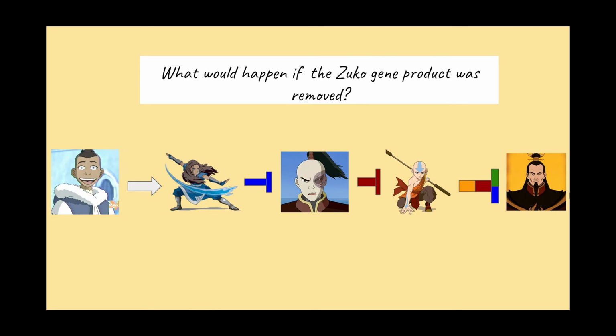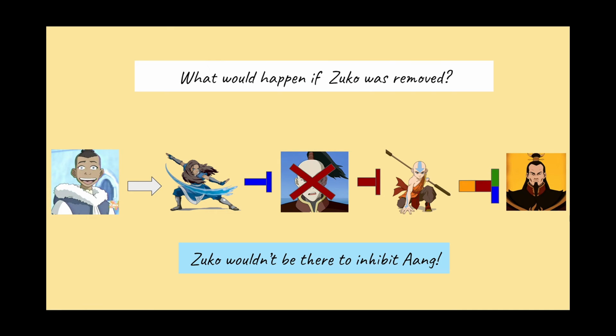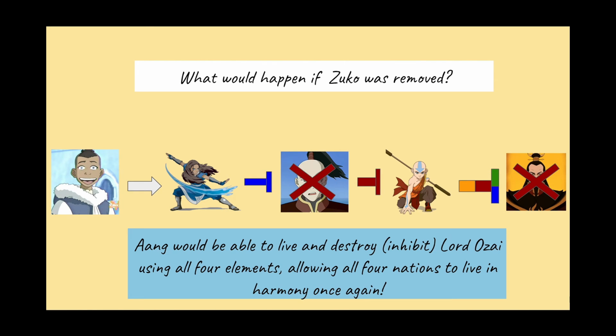Now let's look at what would happen if the Zuko gene product was removed. If Zuko was removed, then Zuko wouldn't be able to inhibit Aang with his firebending. Aang would be able to live and destroy Fire Lord Ozai using all four elements, allowing all four nations to live in harmony once again.